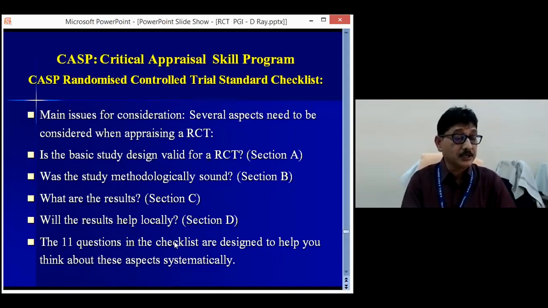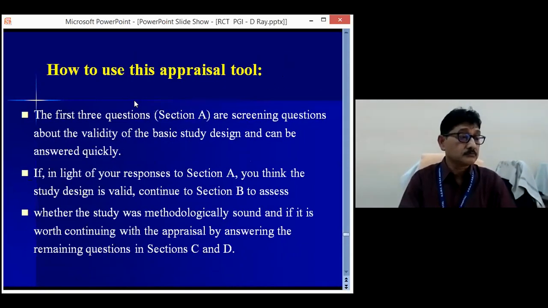So then systematically you can appraise by following this CASP guideline. That is the Critical Appraisal Skills Programme. Now, how to use this appraisal tool?